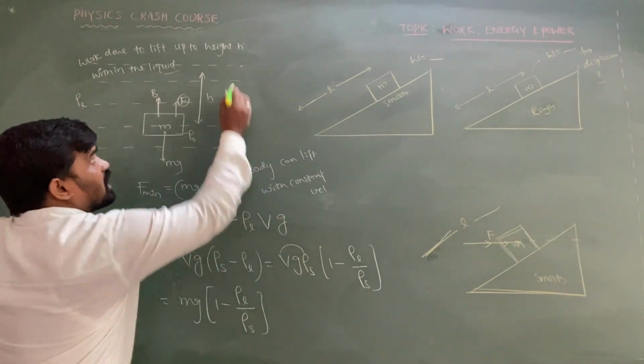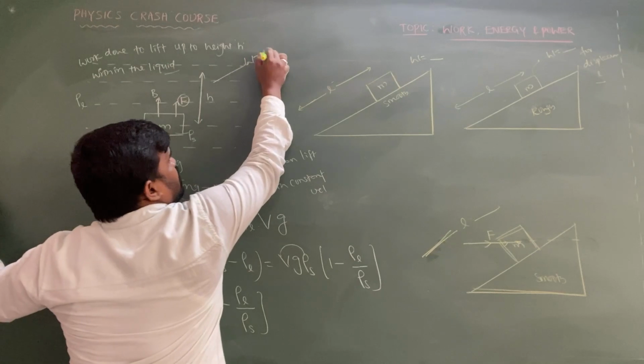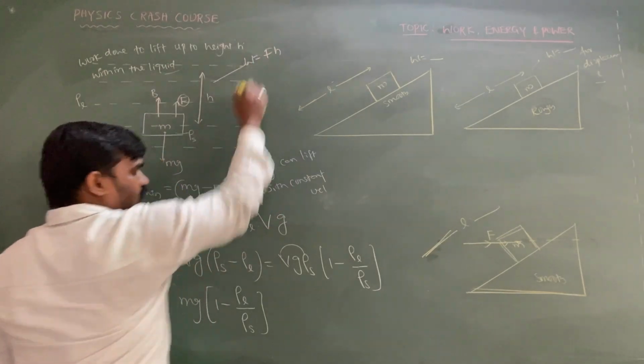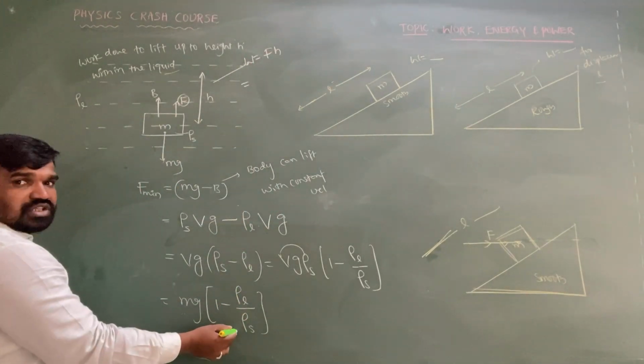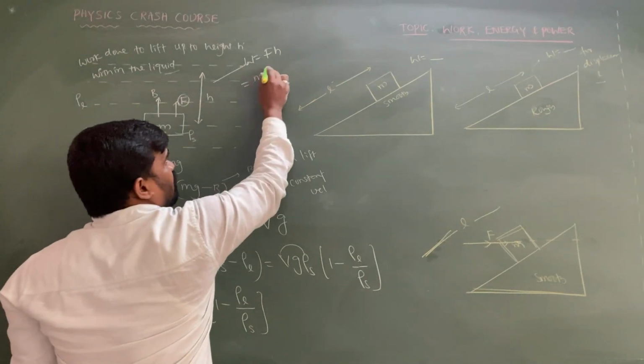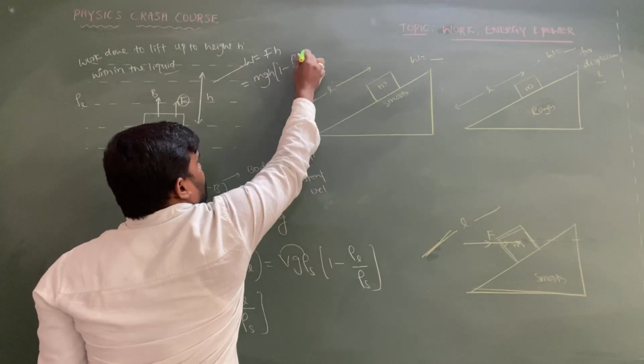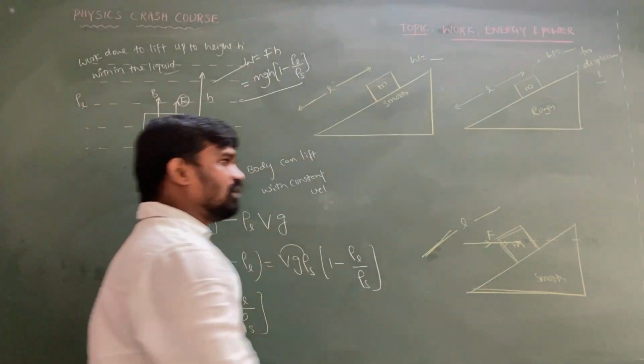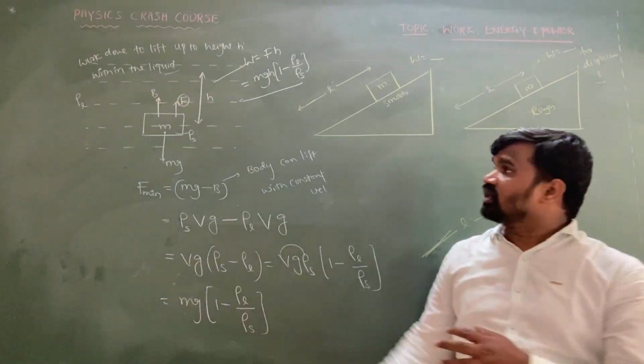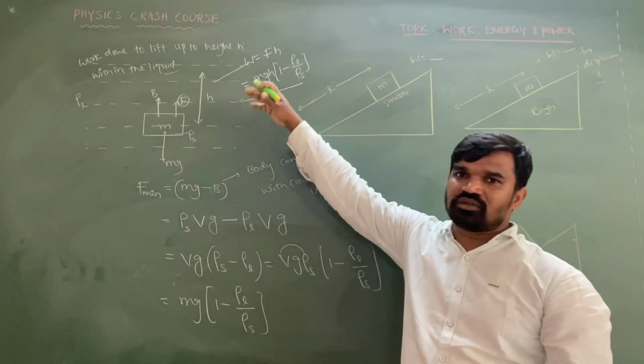Now the work done is equal to F into H. What is the F value? Mg of this one into H. Hence the work done is mgh of 1 minus rho L by rho S. So this is the value of the work done needed in order to lift the block through the height H within the liquid.